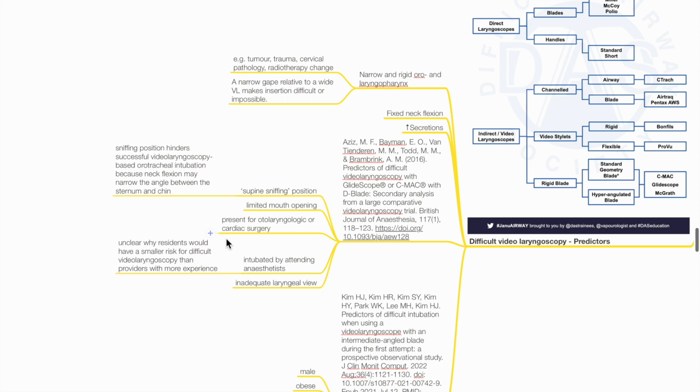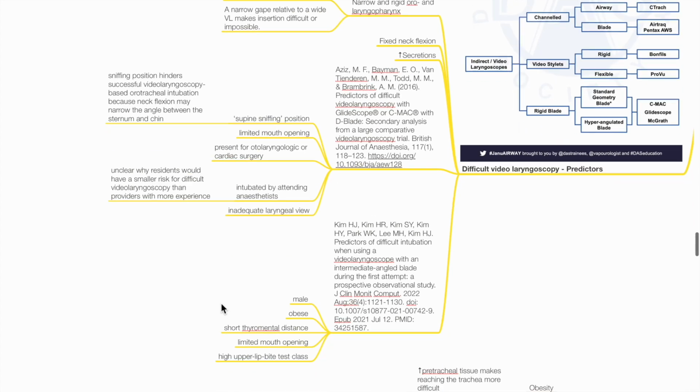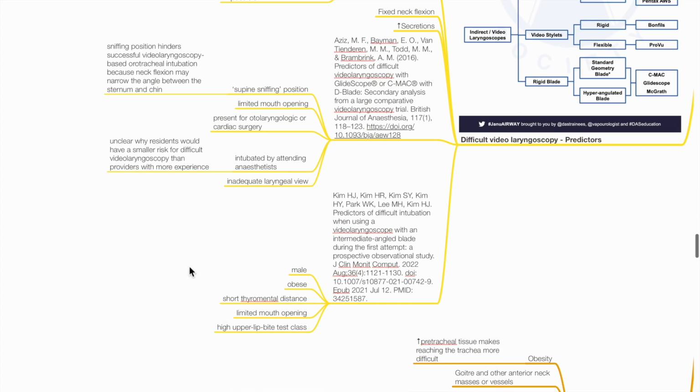In an article by Aziz MF et al., they have identified predictors of difficult video laryngoscopy as being in supine sniffing position, limited mouth opening, presenting for otolaryngologic or cardiac surgery, intubation by attending anesthetist, and inadequate laryngeal view. In a study by Kim H.J. et al. in 2022, they have identified predictors of difficult video laryngoscopy as being male, obese, having short thyromental distance, limited mouth opening, and high upper lip bite test class.